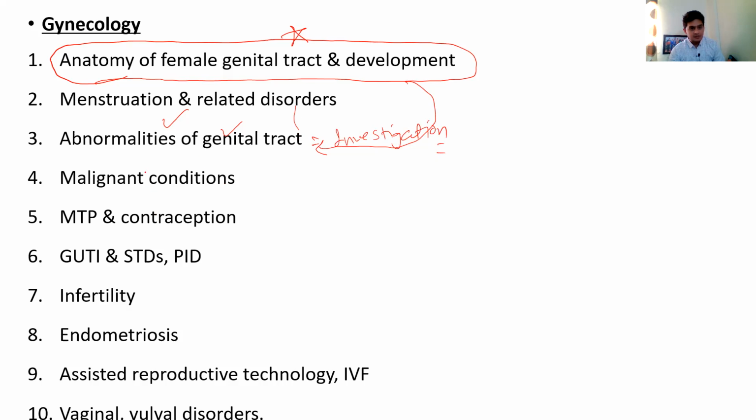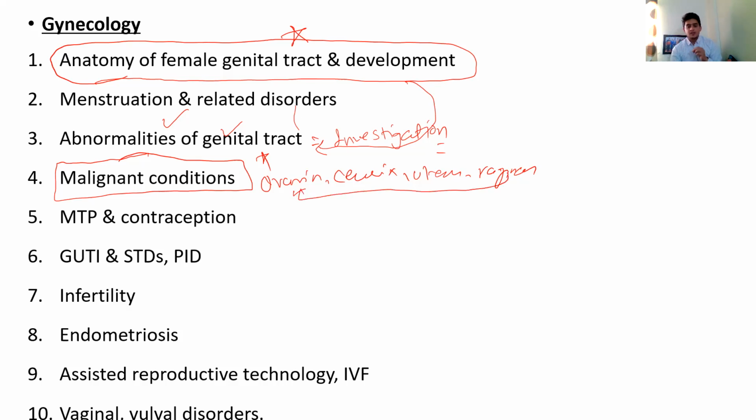Then after anatomy of the female tract, malignant conditions are again a star mark. Your ovarian tumors, tumors of the cervix, uterus, and vaginal tumors. There are a lot of types of ovarian tumor. There is a classification, treatment, and the drugs used. So this is again a very high yield topic. You should give it proper importance. You have to refer to the current classification of these tumors, and you should be able to answer them. So I think this is also a very important topic.